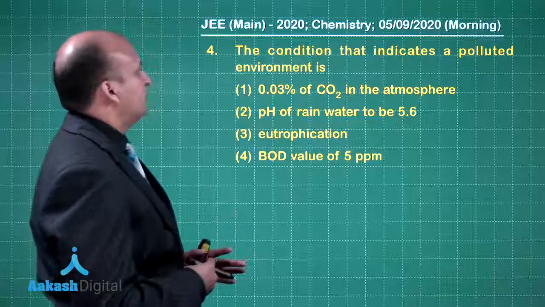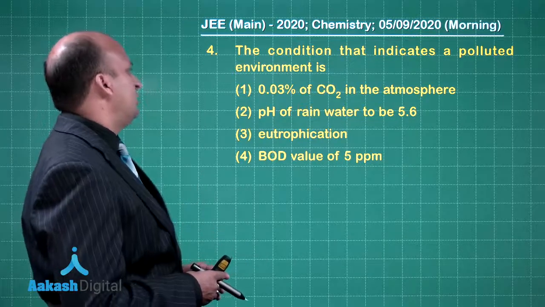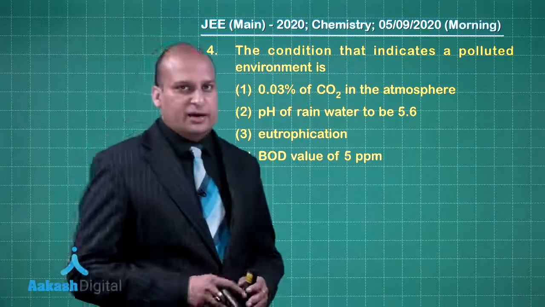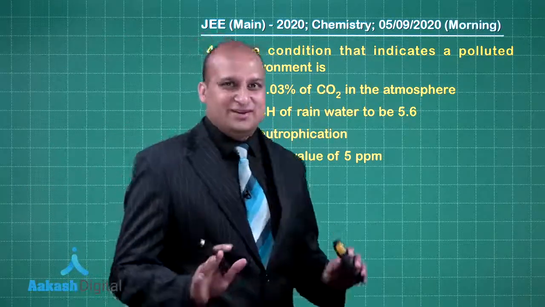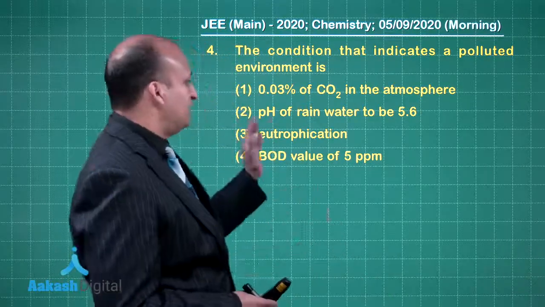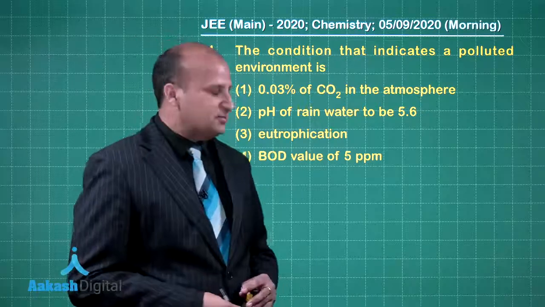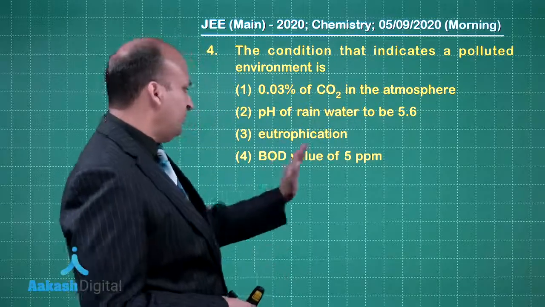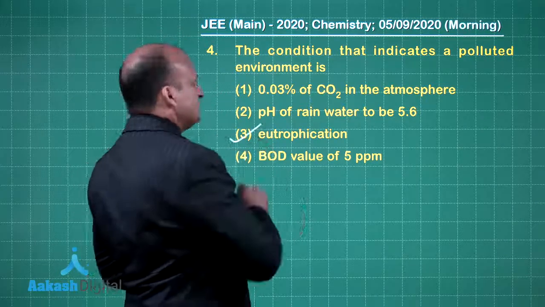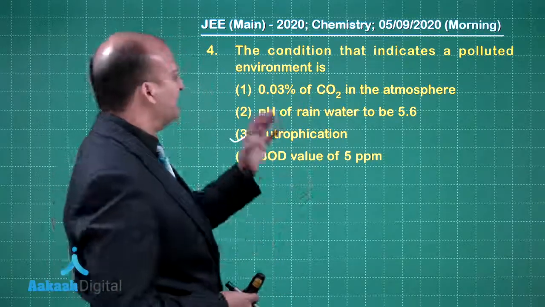Question number 4. The condition that indicates a polluted environment. 0.03% of CO2 in the atmosphere. I bet you must not have remembered it, right? So who remembers the percentage of carbon dioxide? Anyways, pH of rainwater to be 5.6. See, these two are normal. BOD value of 5 ppm is also normal, but eutrophication is not normal. It indicates a polluted environment.